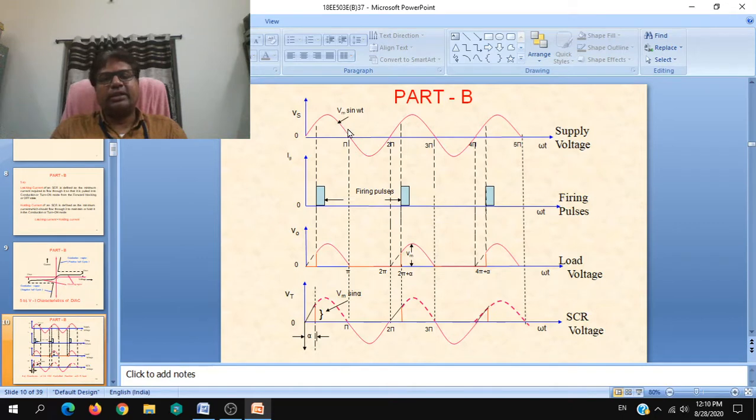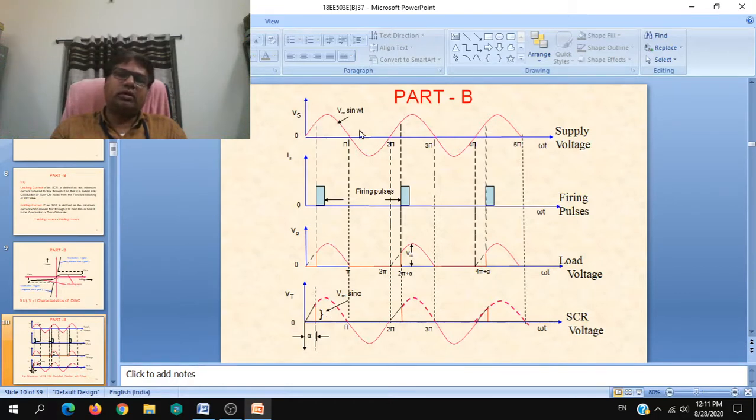And at 180 degrees or pi, due to natural or line commutation, SCR will be turned off simply. There is only one SCR, half wave rectification. So now the full negative voltage will be appearing across the SCR as it is. Full reverse voltage will be appearing across it, and the voltage across the load will be zero again. So that is how to understand and draw the waveforms.